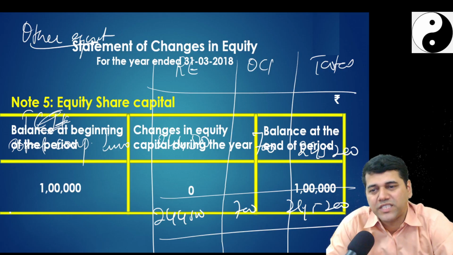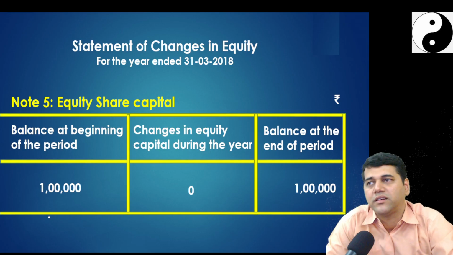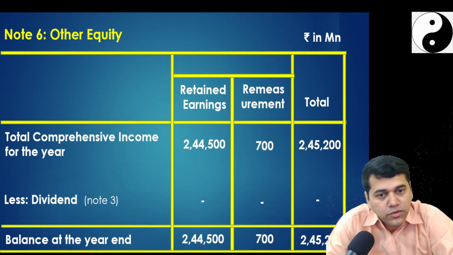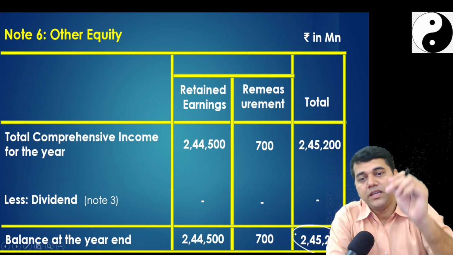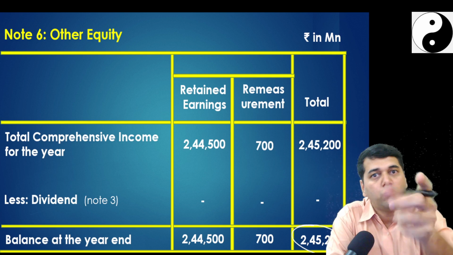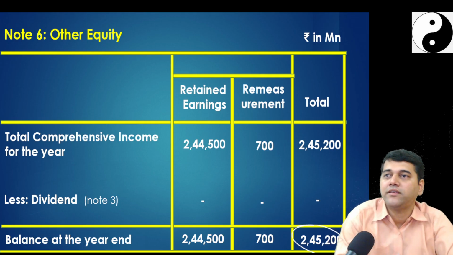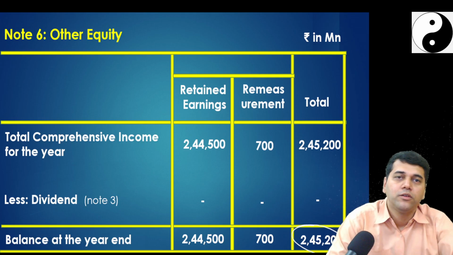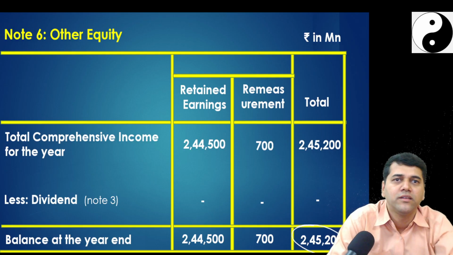Okay, so there was some statement of changes in equity also. There is no change in the equity. You can practice it later. So this working they have done there. Now if I take this, can you tell me how the balance sheet is getting tallied? If I would have prepared it this way, you would have wondered how my balance sheet is tallying. You did straight away adjustments there.